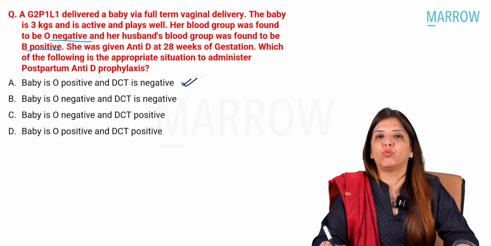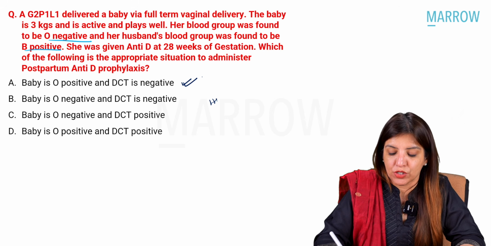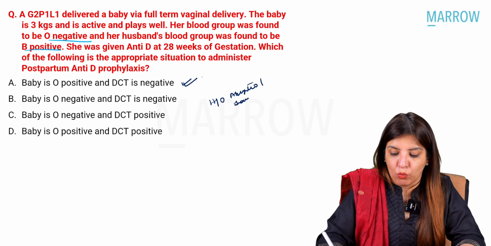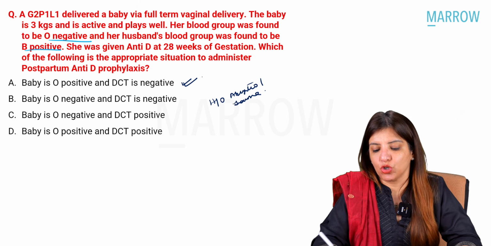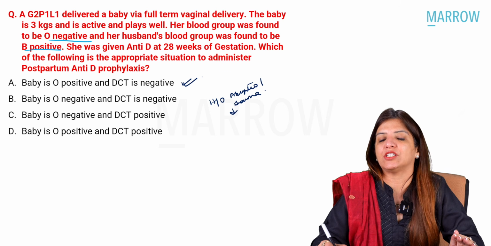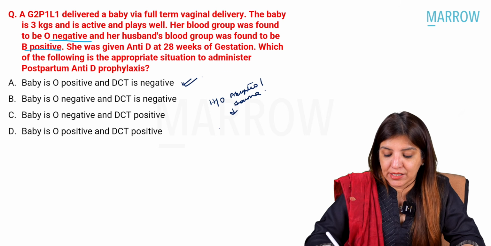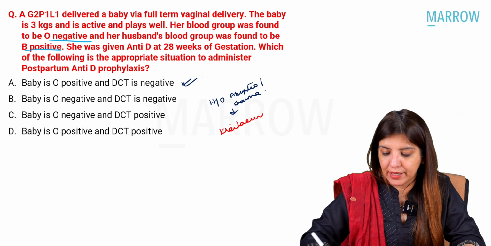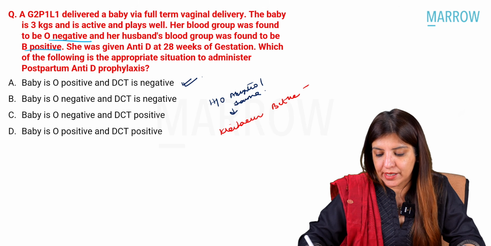Right? Now, suppose your patient gives you history of abruptio or there is trauma. Whenever there is history of abruptio or trauma, you should always suspect that a larger dose of anti-D would be required. And in that case, the test which you do is the Kleihauer-Betke test.